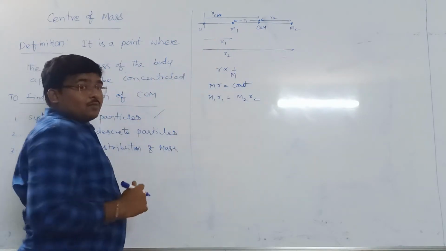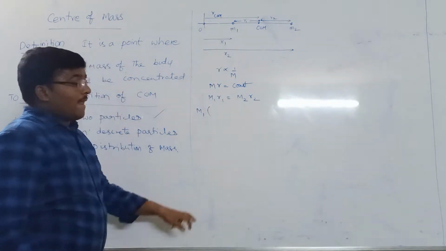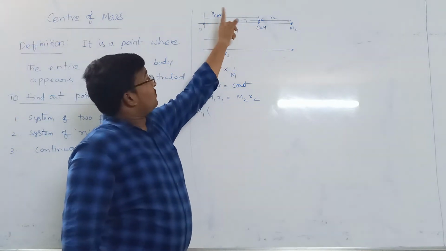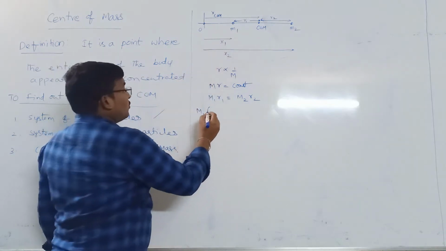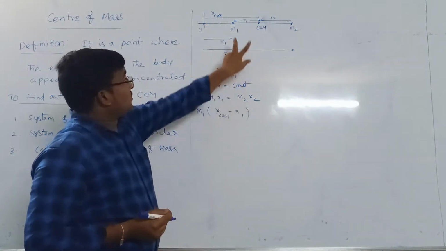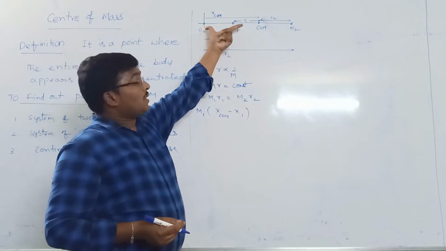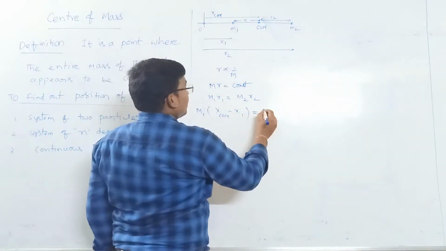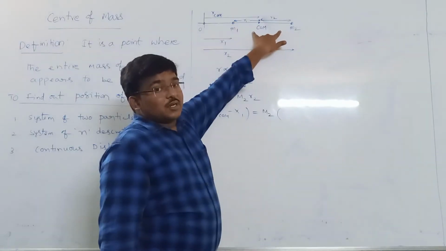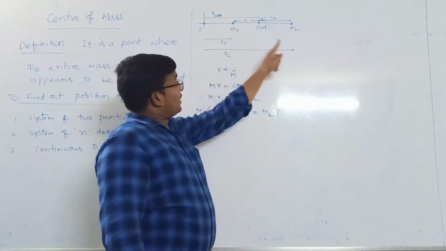Now, from the diagram we can write that m1 into r1, this is r1 and we know that this is x center of mass minus x1. So we can say that x center of mass minus x1, this can be obtained by subtracting x1 from x center of mass, is equal to m2 into r2. r2 is this distance, can be obtained by subtracting x center of mass from x2.